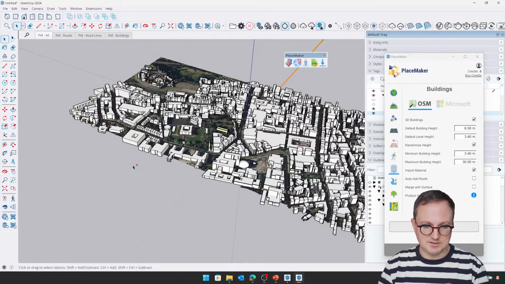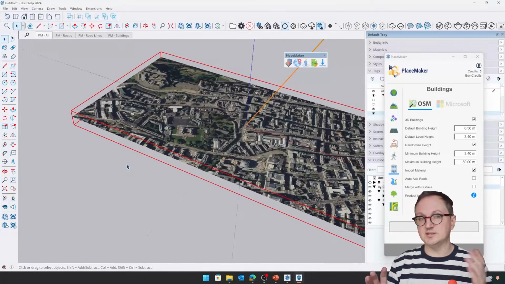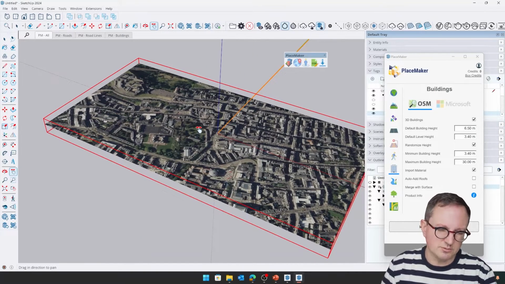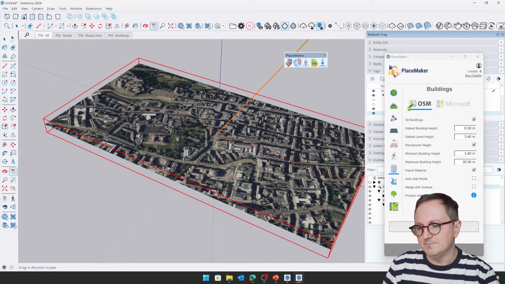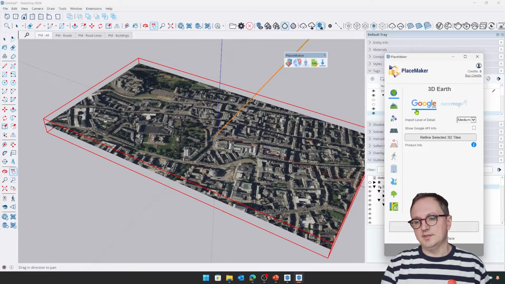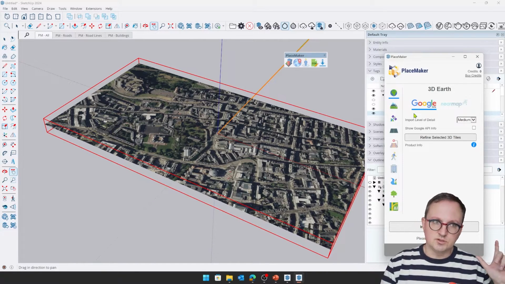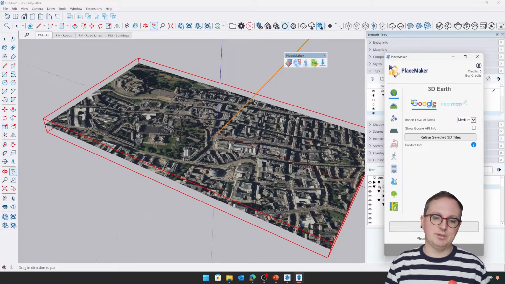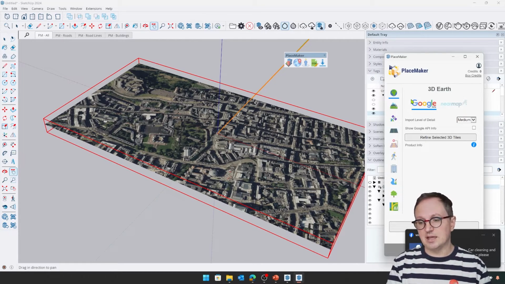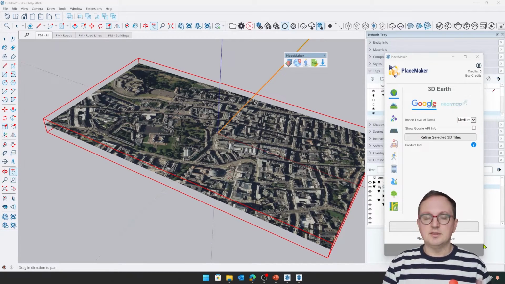Let me delete these for now, and I'll show you what we can do now. And this is the kind of more exciting bit. This is the bit I wanted to share with you. Placemaker now has support for the beta of the Google 3D Tiles API. So Google, for the first time, have actually made the data from Google Earth and Google Maps available to 3D applications.